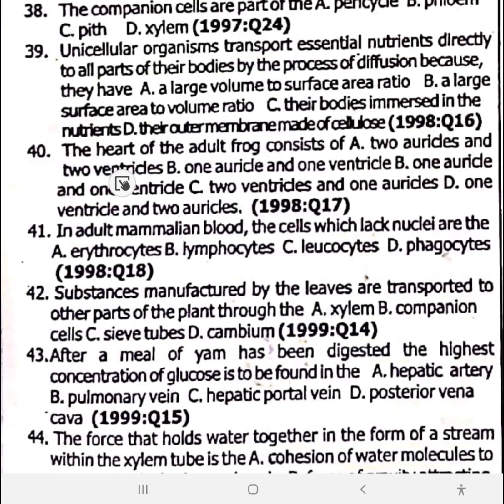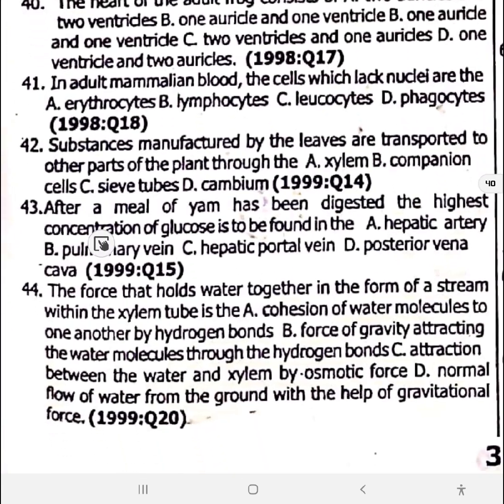So question 40, adult frog is an amphibian. So 40 is option D, one ventricle and two auricles. 41. In adult mammalian blood, the cell which lacks nucleus is the erythrocyte. 41 is option A. The erythrocyte lacks nucleus.